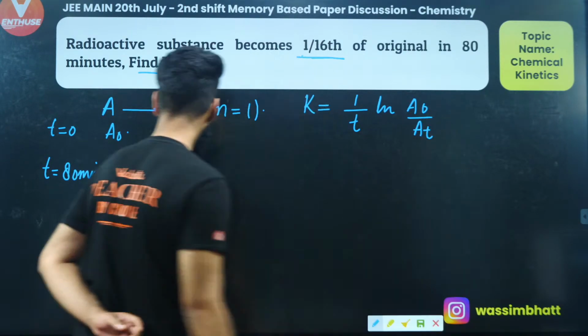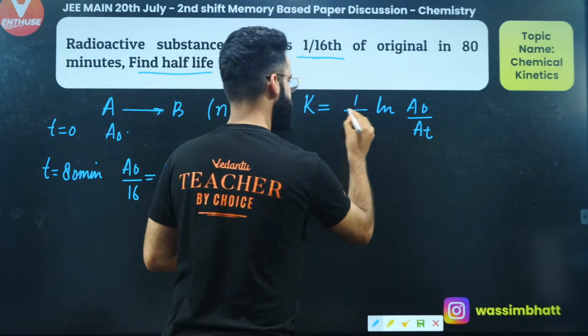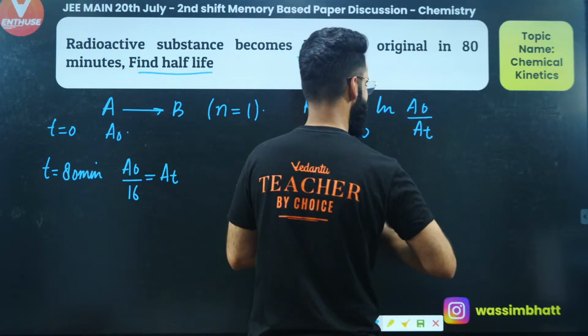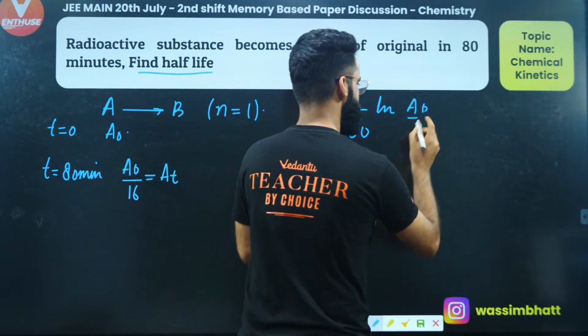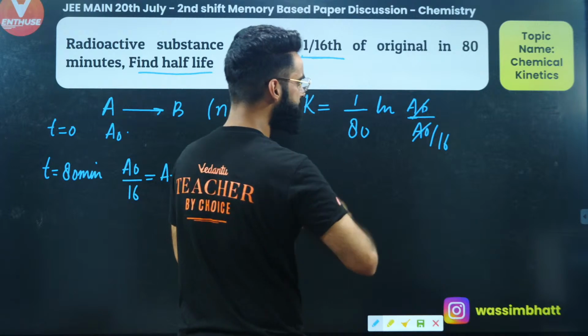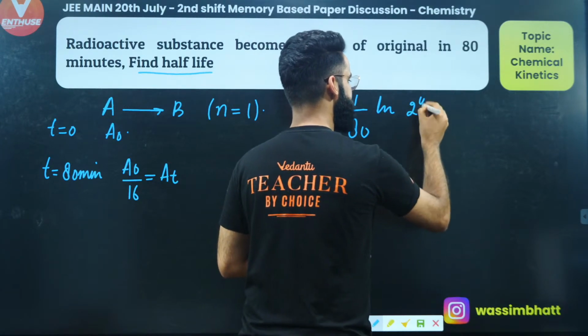Well, I'm given all the parameters, I believe. The T value is given to me as 80 minutes, right? I'm keeping the A0 value as such. At 80 minutes, the amount is given as A0 divided by 16, so I'll write A0 divided by 16 over here. A0 cancels out, so 16 will come up, and it's going to be ln of 16. Ln of 16 I can write as 2 raised to power 4.